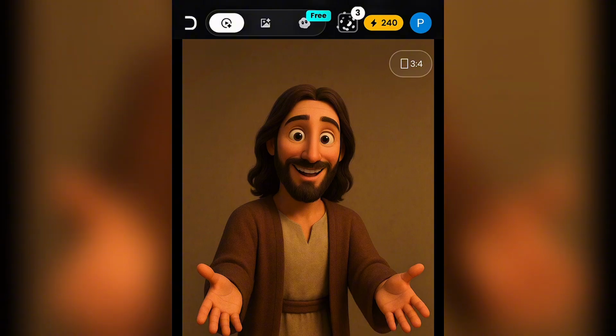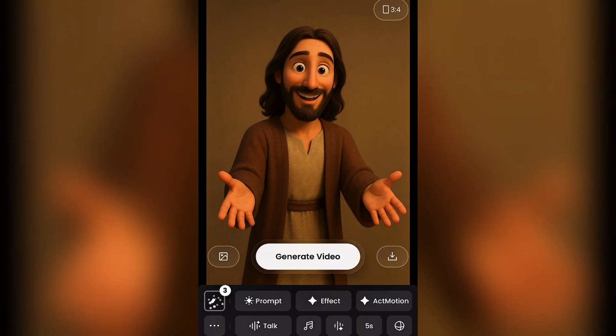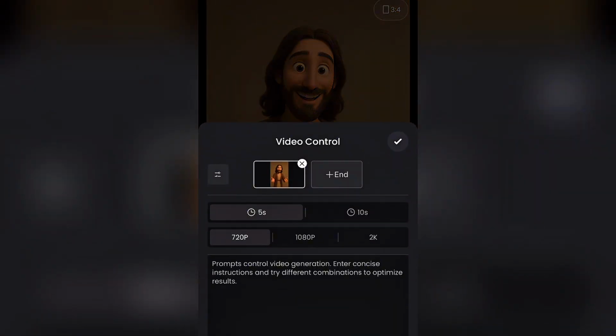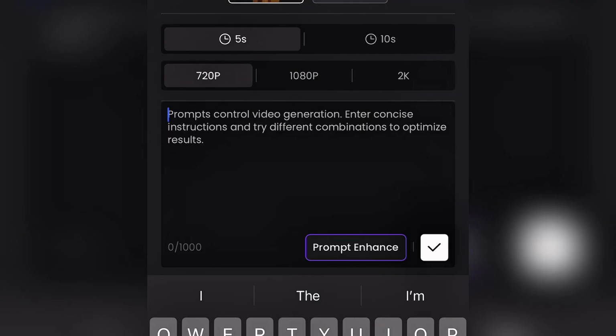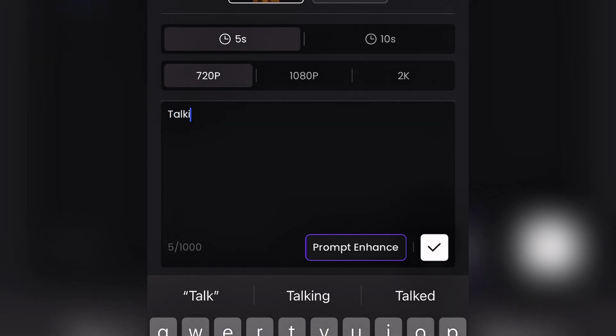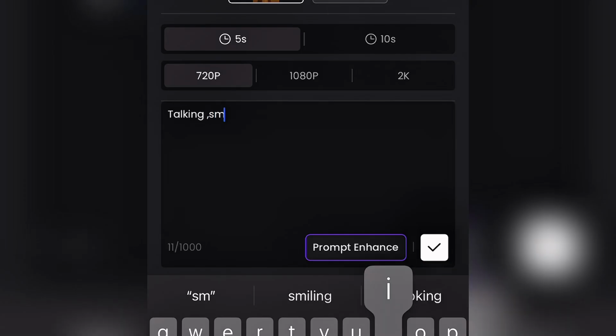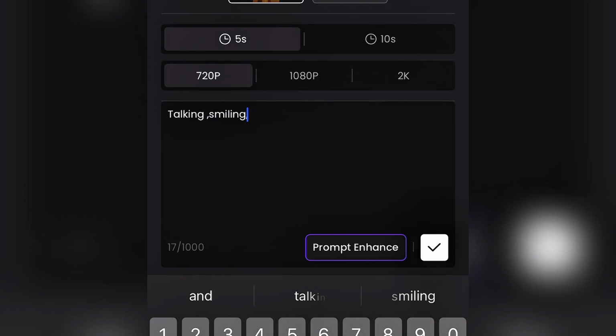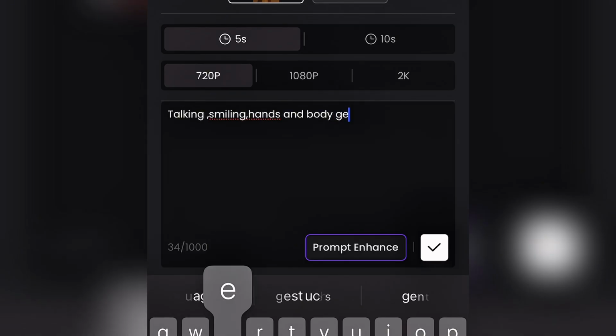After the picture has loaded successfully, you click on prompt. Here you type in the prompt of what you want the image to be doing. For the sake of this video, I'll be putting talking, smiling, then hands and body gestures.